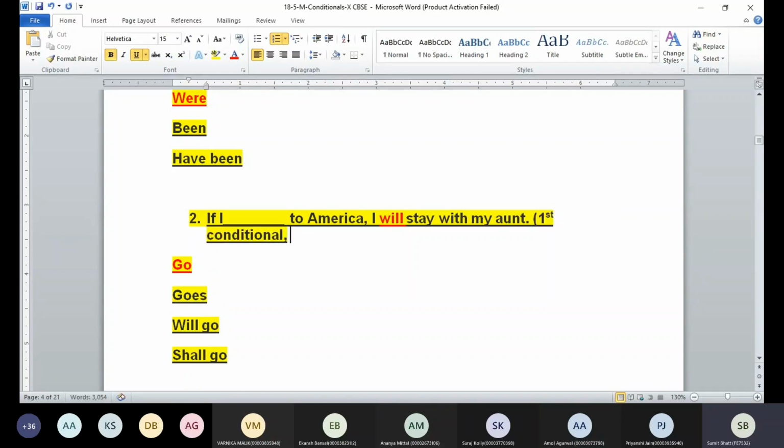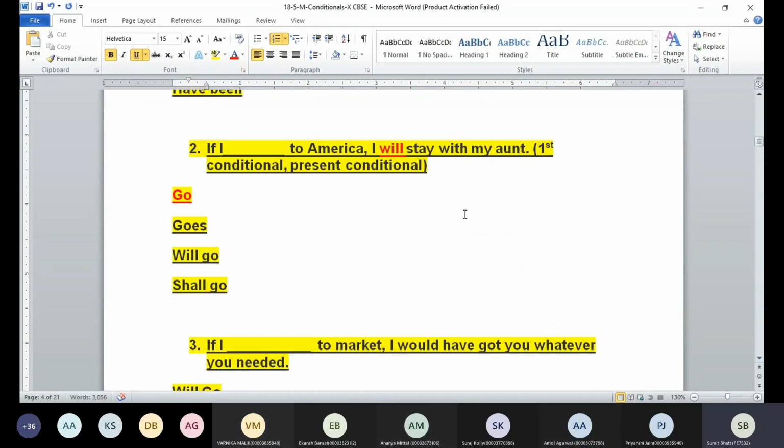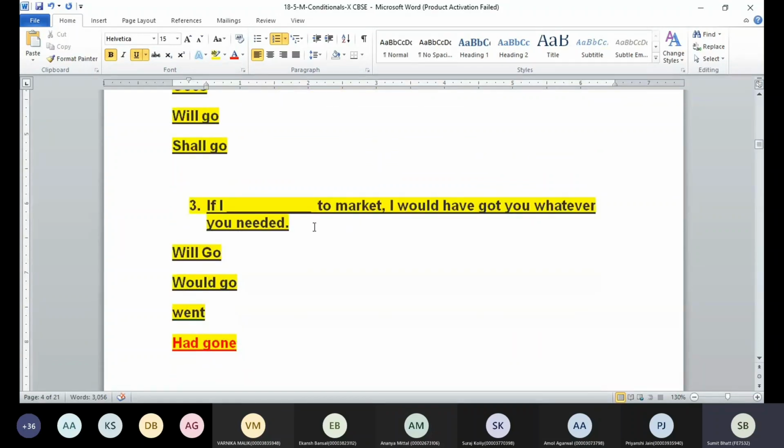Okay, this is going to be first conditional. What's the other name for first conditional? Present conditional. Okay, this thing may or may not happen in the future. 50% chances are there. Now we have if I had gone to market, I would have got you whatever you needed. So which condition are we talking about? First, second, or third? The third condition. Okay, third condition.